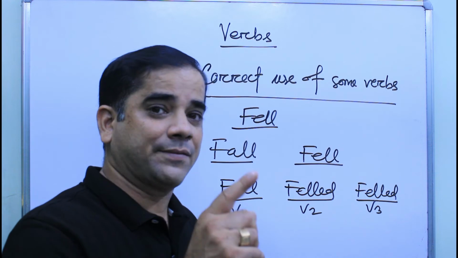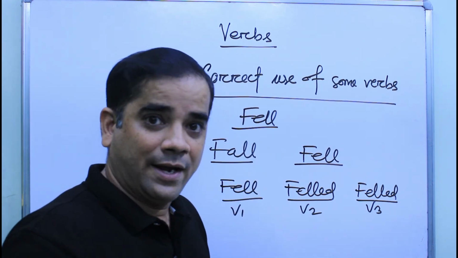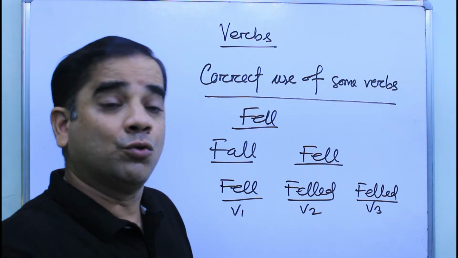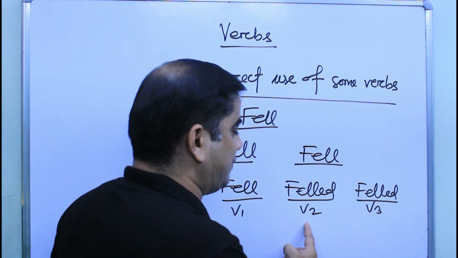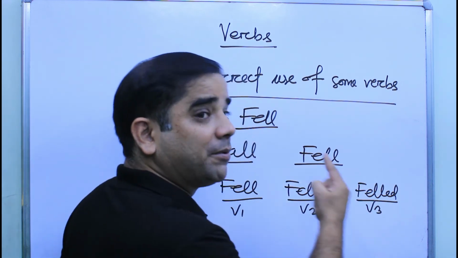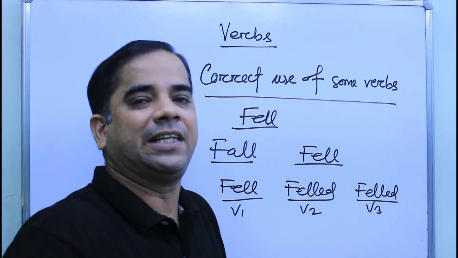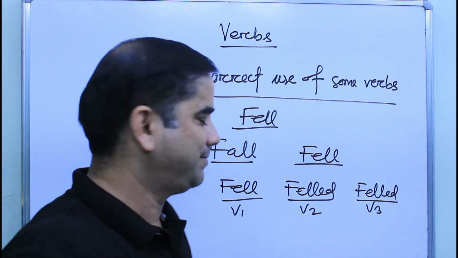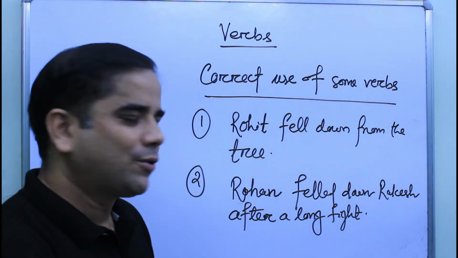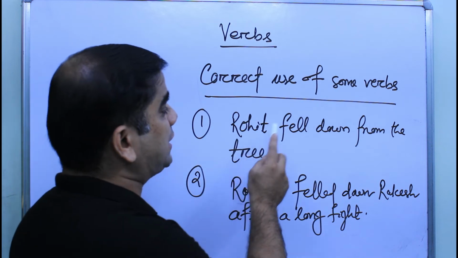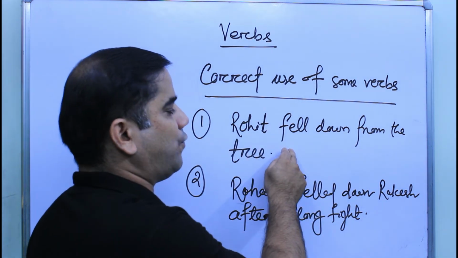Understood? Fell is the past form of fall. Fall, fell. That means something fell. But fell in present tense means to make something fall. And its past tense is felled and past participle is also felled. Let us take some examples to differentiate the uses. Students, let us discuss these two sentences. In the first sentence, Rohit fell down from the tree. That means it is the past tense of fall.